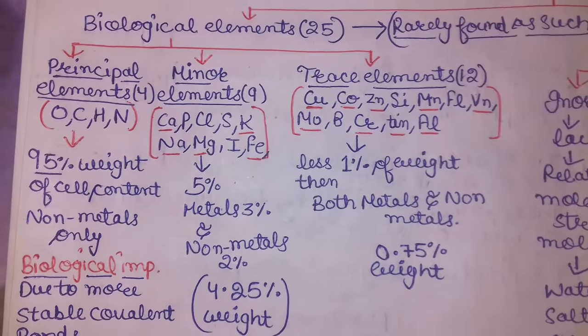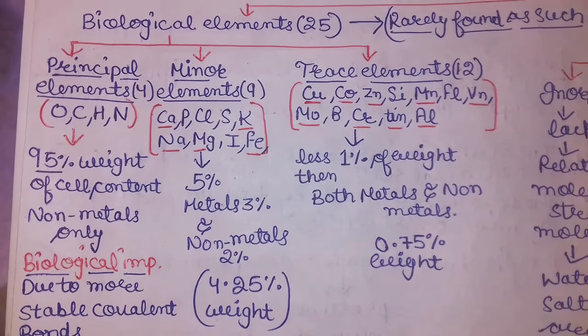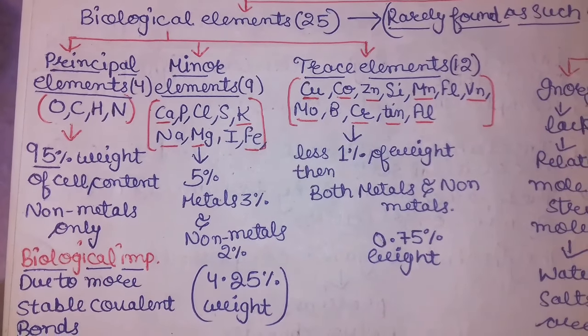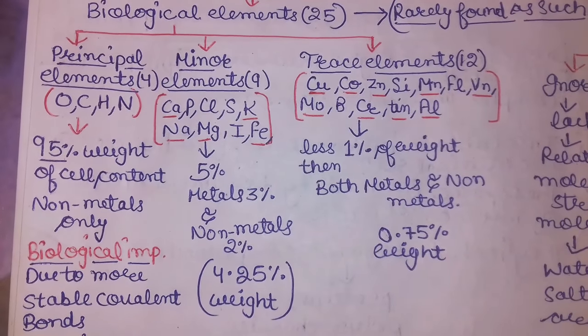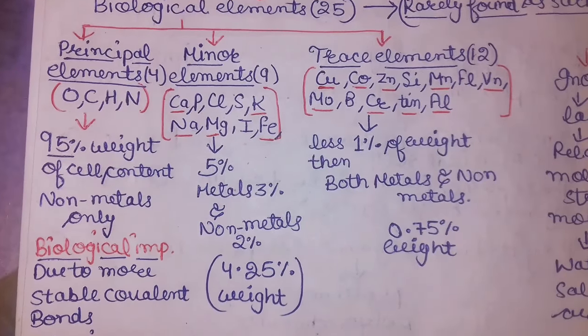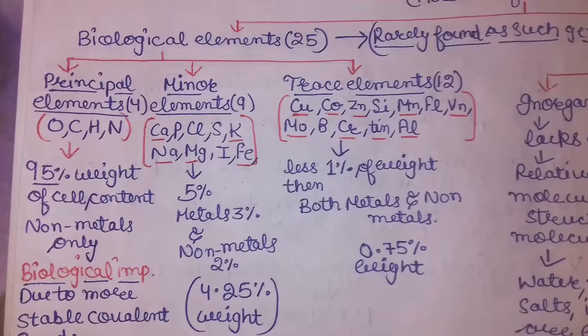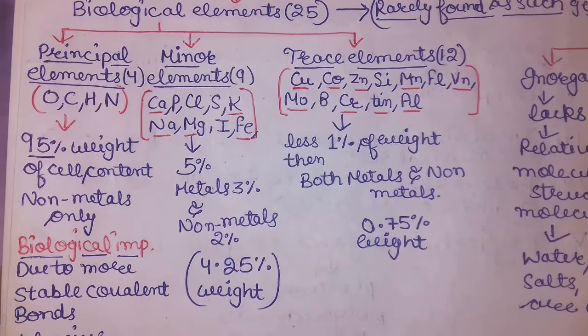And then there are trace elements which are 12: copper, cobalt, zinc, silicon, magnesium, fluorine, vanadium, molybdenum, boron, chromium, tin and aluminium. So these are less than 1% of the weight, and these also contain both metals and non-metals.